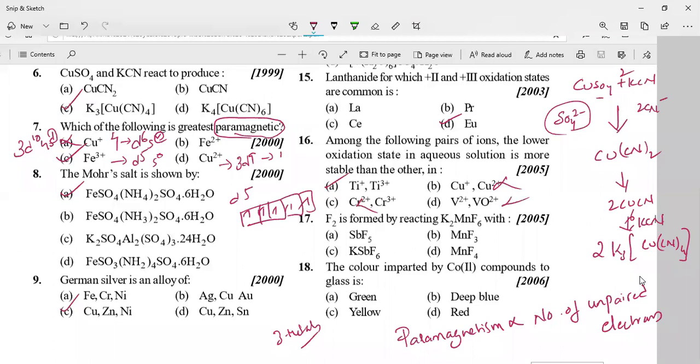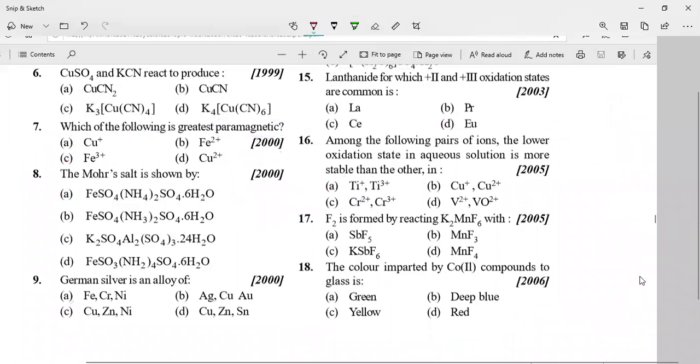Next, 17th one. F2 is formed by reacting K2MnF6. So here, when we take K2MnF6 and react it with antimony fluoride, SbF5, what are you going to get here?